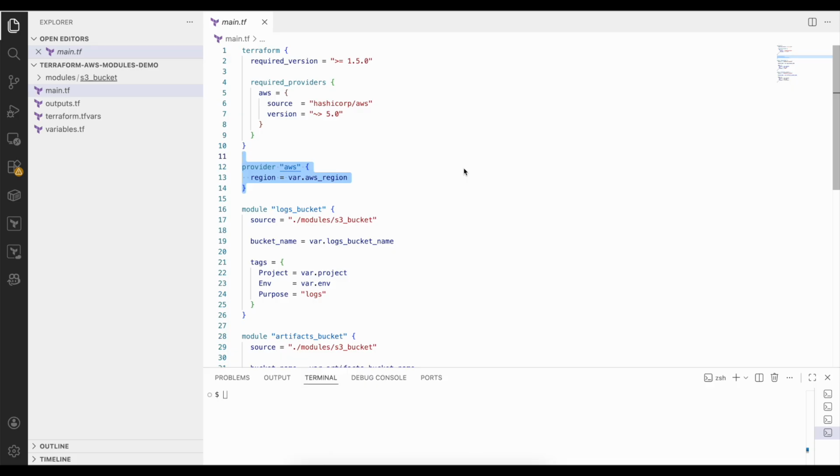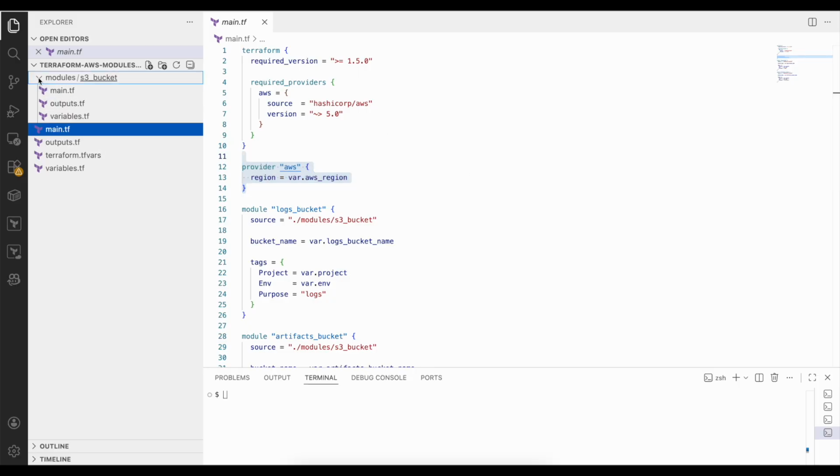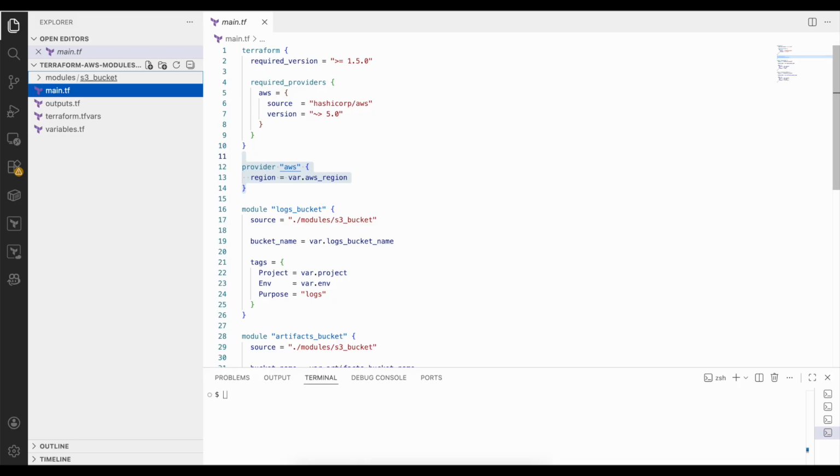We configure the AWS provider. This tells Terraform which cloud provider we are using and which region to operate in. The important thing to notice is this: the provider is configured once in the root module and all child modules automatically inherit it. That's why we usually don't configure providers inside modules.